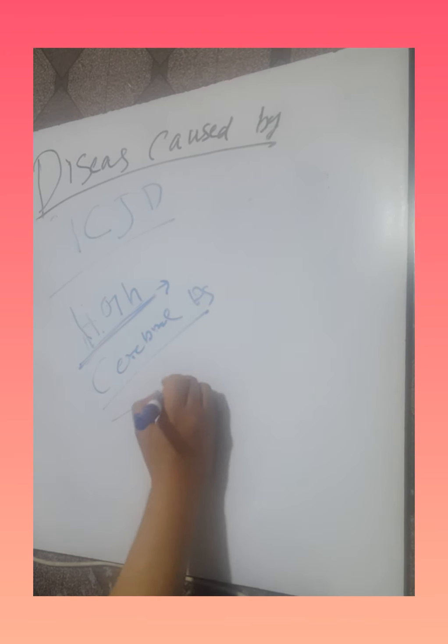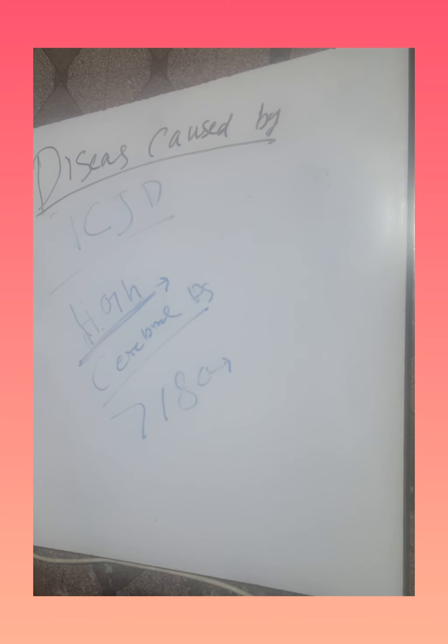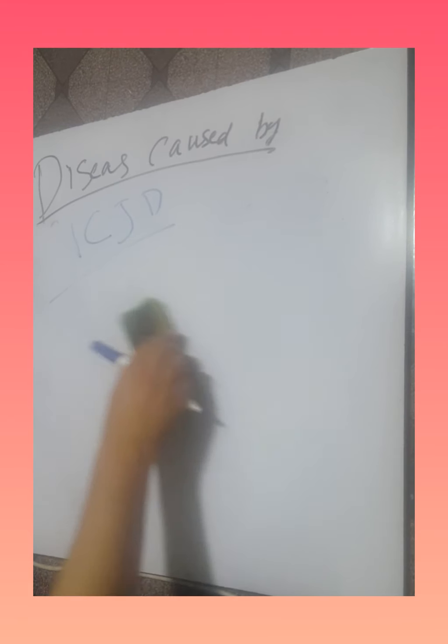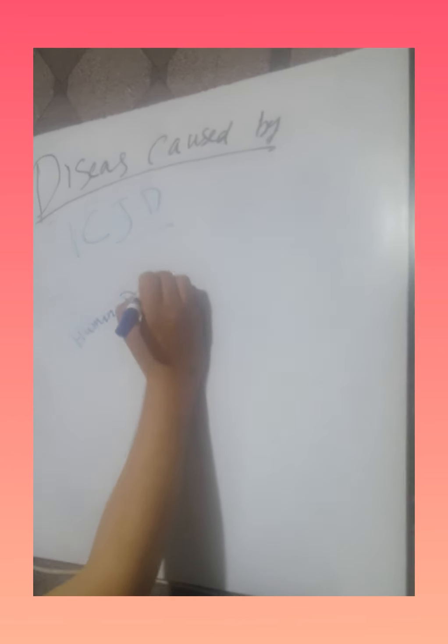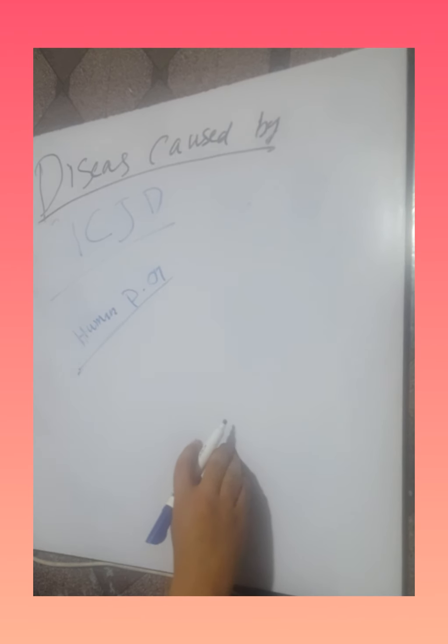Greater than 180 cases are reported in research on patients. The injection of human growth hormone and another injection, human pituitary gonadotropin. The human pituitary gonadotropin, when contaminated with the prion, may cause the heterogenic Creutzfeldt-Jakob disease. 180 cases are reported for human growth hormone injection when contaminated with prion.